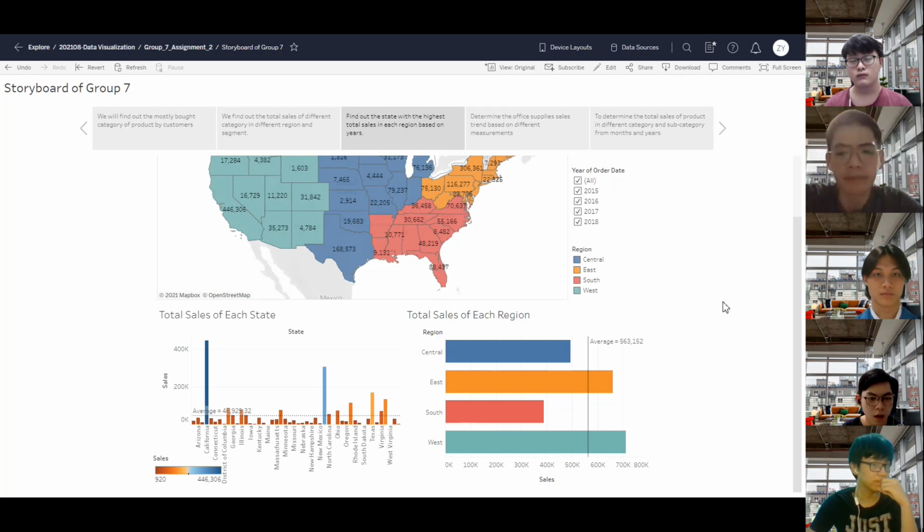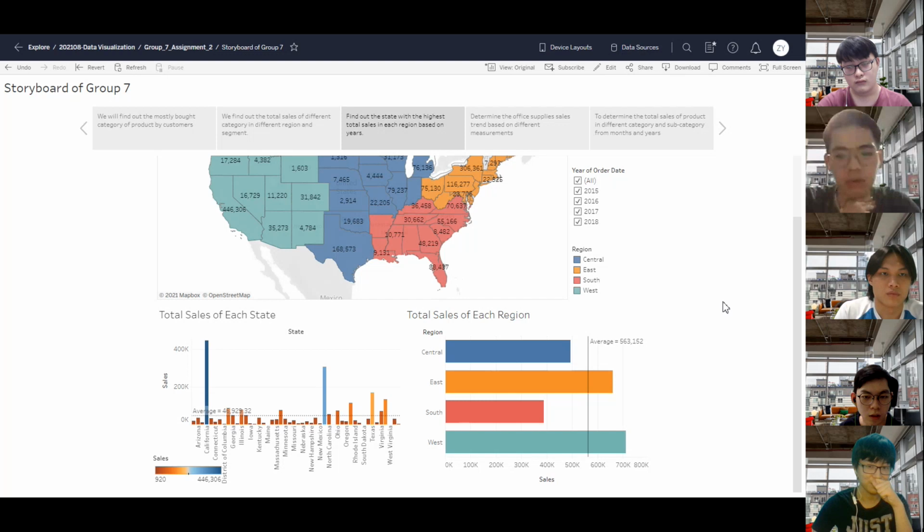We can see that there are 2 states that have very high sales and others have basically low average sales. And the average sales is 46,929.32.